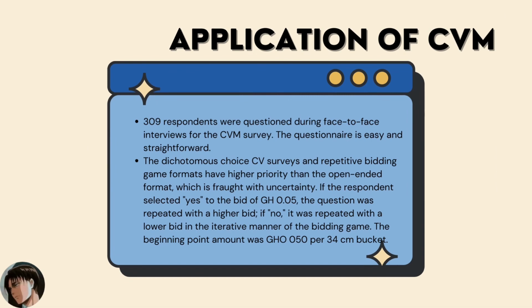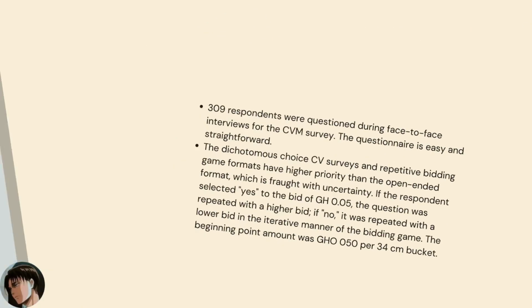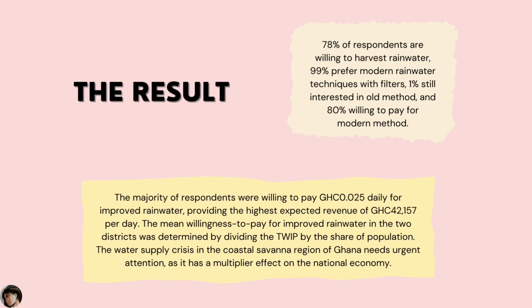309 respondents were questioned during face-to-face interviews for the CVM survey. The questionnaire is easy and straightforward. The dichotomous choice CV surveys and repetitive bidding game formats have higher priority than the open-ended format. For the result, 78% of respondents are willing to harvest rainwater, and 99% prefer modern rainwater techniques with filters.